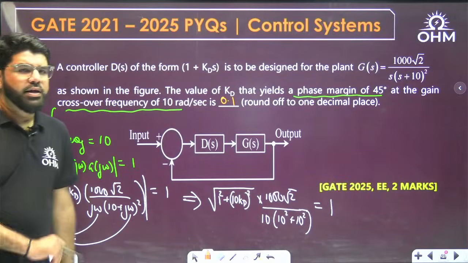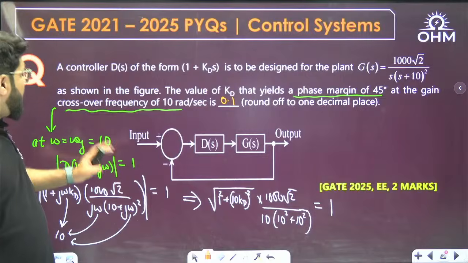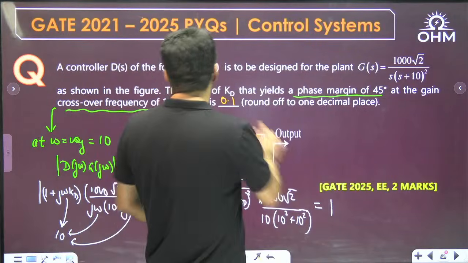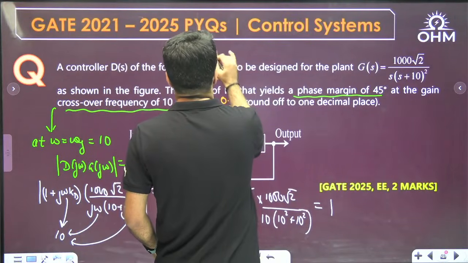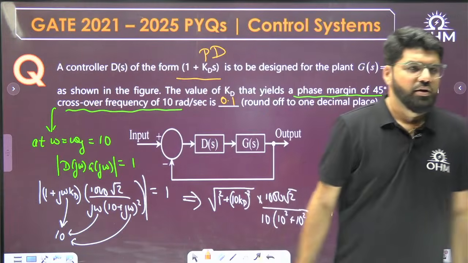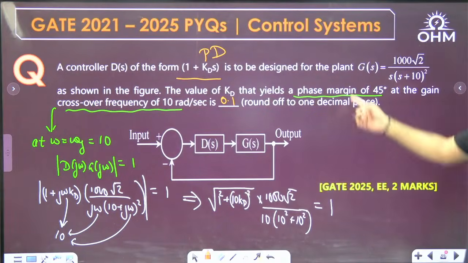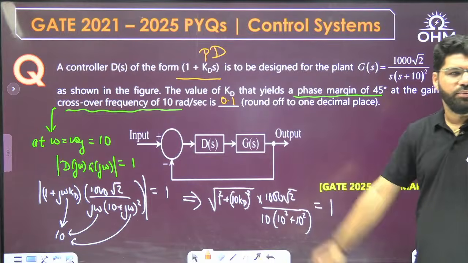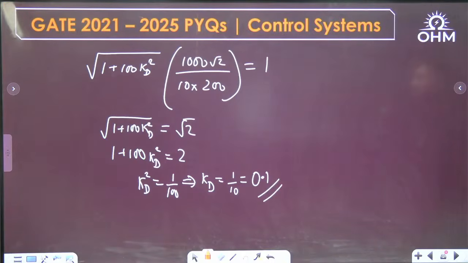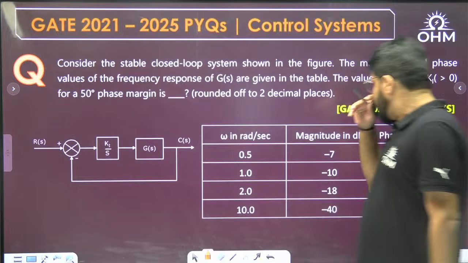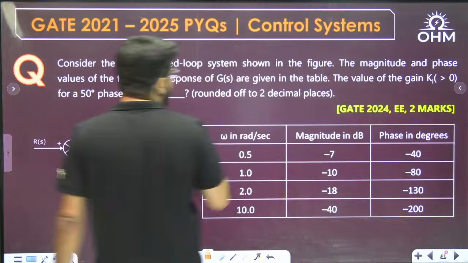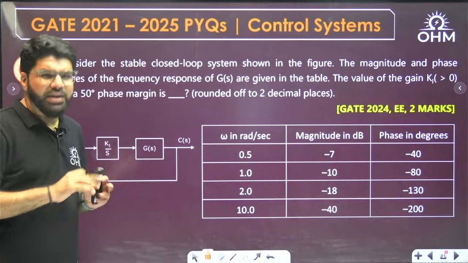Okay. Next question. The question has some controller, which is a PD controller. Again, I have to mention that this is a PD controller, but it is not required. The question is actually on the gain crossover frequency. Even the phase margin is not required; without this, we are able to solve it. The question is again only on the gain crossover frequency. This one is again a question on phase margin and gain crossover frequency, but it's a good question, a better question.